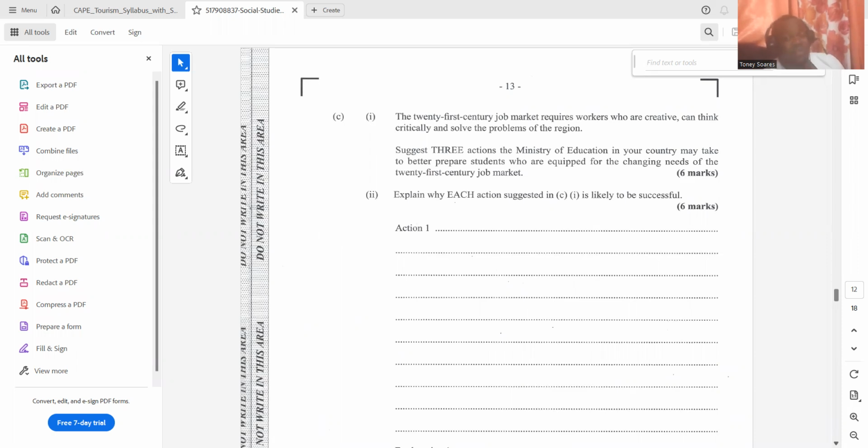So what can the Ministry of Education do? This is an arm of government, right? No, sorry. This is a ministry of government or an organ of government, not an arm. I don't want to confuse you guys. The Ministry of Education in your country may take to better prepare students who are equipped for the changing needs of the 21st century job market.